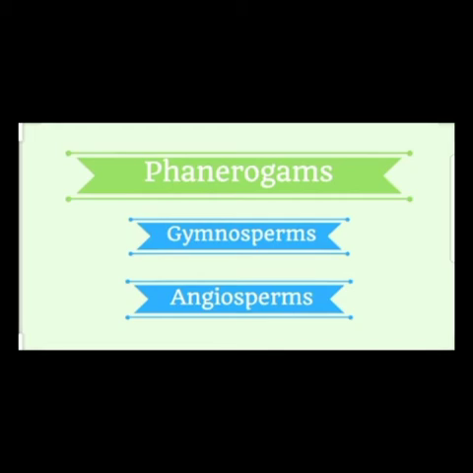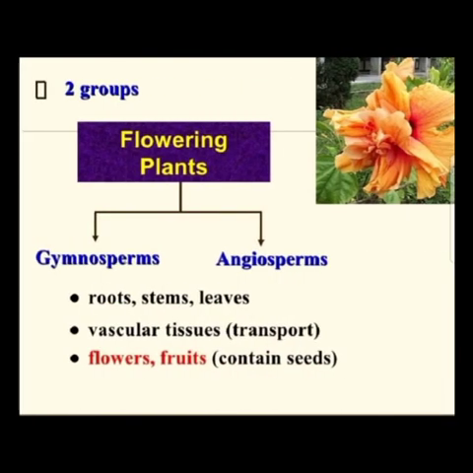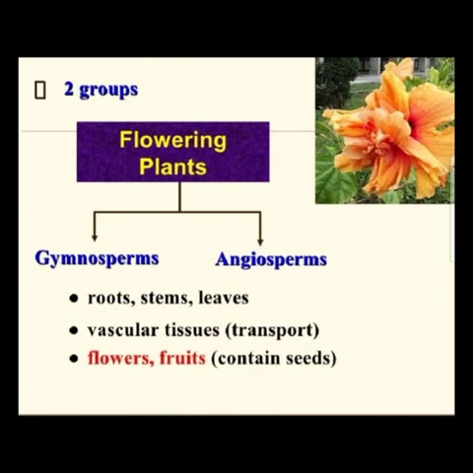Depending upon whether seeds are enclosed in a fruit or not, phanerogams are classified into two: angiosperms and gymnosperms. Gymnosperms do not have seed coverings, so they can't produce fruits, and angiosperms can produce fruits.